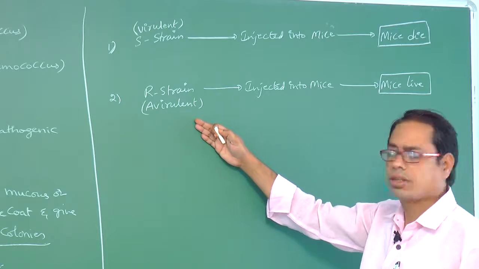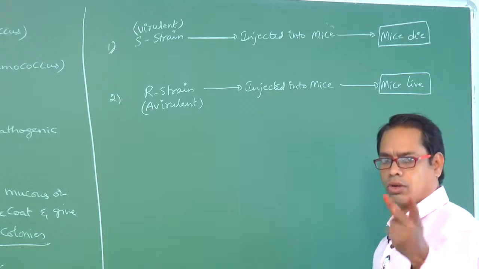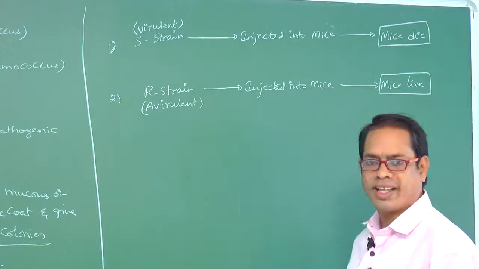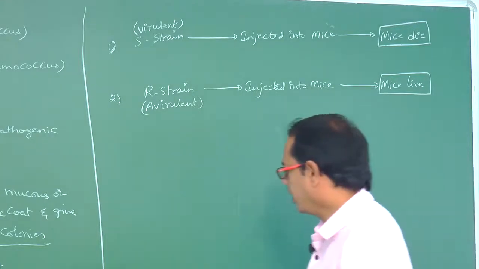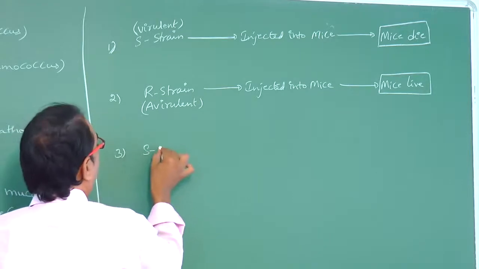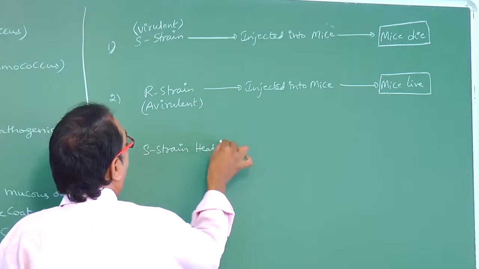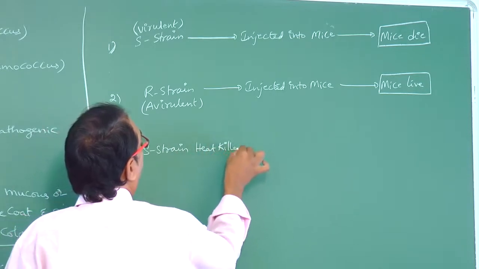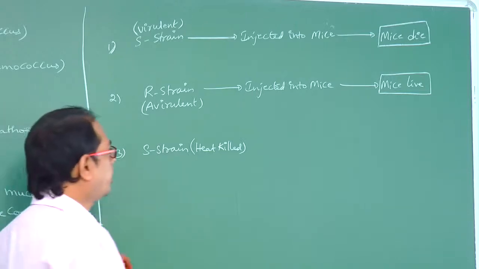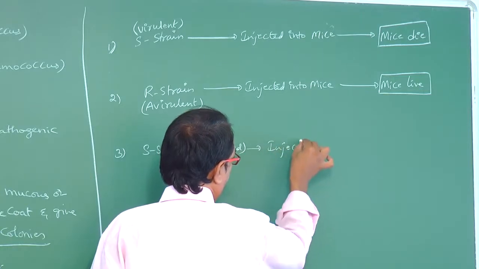R strains means avirulent strains. Avirulent means non-pathogenic. No pneumonia is caused. That's why the mice are alive. No death occurs for that mice. Next, third condition. S strain heat kill. That is heat kill S strain. Heat kill S strain is injected into mice.